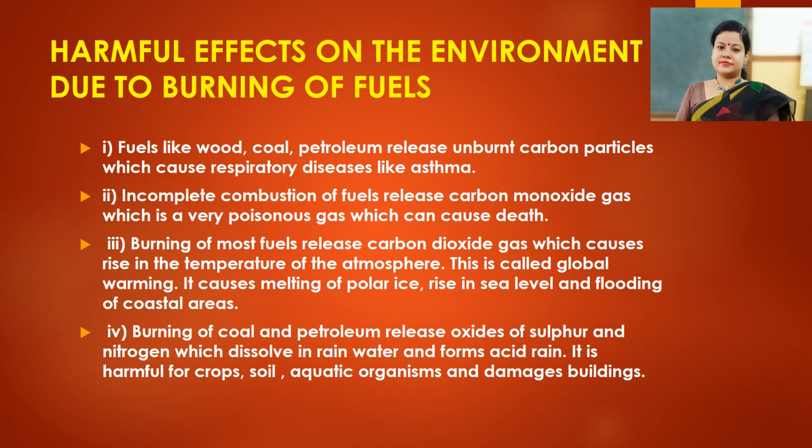Burning of coal and petroleum releases oxides of sulfur and nitrogen, which dissolve in rainwater and form acid rain. Because oxides of sulfur and nitrogen, if they react with water, will form sulfuric acid, sulfurous acid and nitric acid. So that will precipitate as acid rain. It is harmful for crops, soil, aquatic organisms and damages buildings. So these are the harmful effects of burning of fuel.